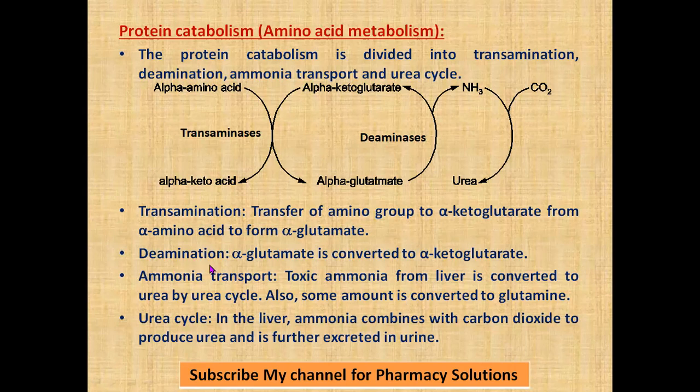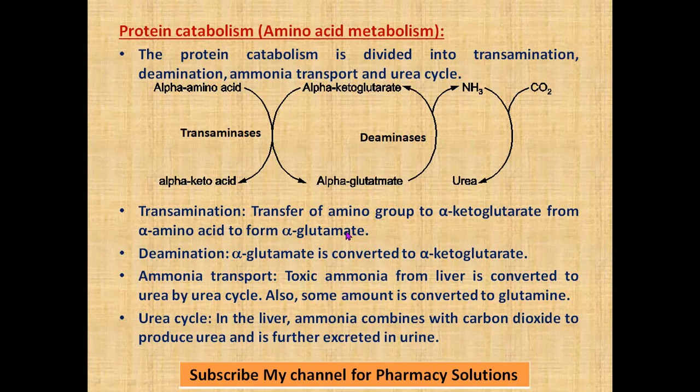Transamination is transfer of the amino group. Deamination is removal of the amino group. Ammonia transport is transfer of toxic ammonia from the liver, where it is converted to urea by the urea cycle. Some amount is also converted to glutamine. The urea cycle occurs in the liver, combining ammonia with carbon dioxide to form urea, which I have discussed in the urea cycle video also.